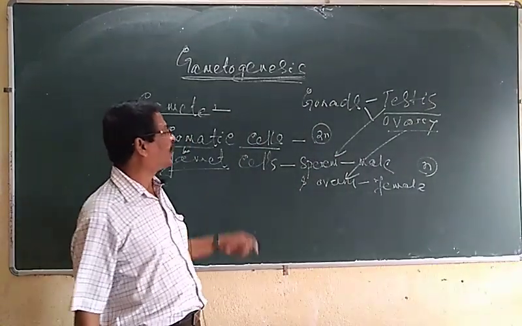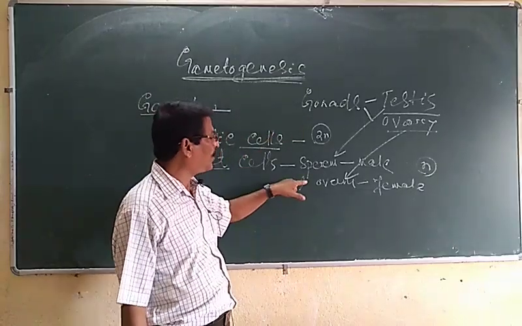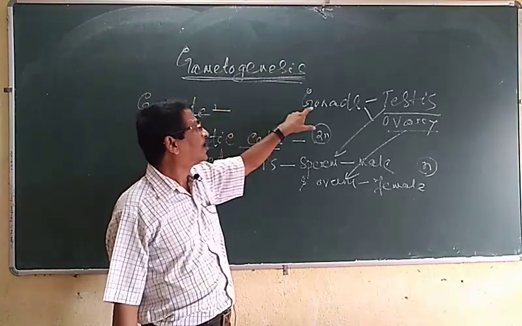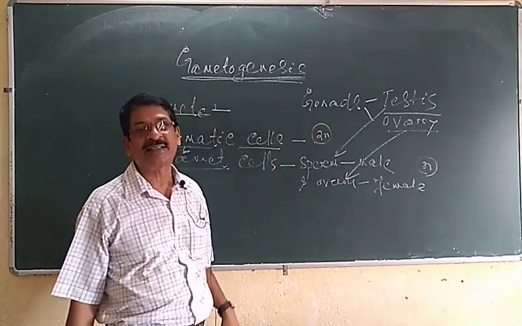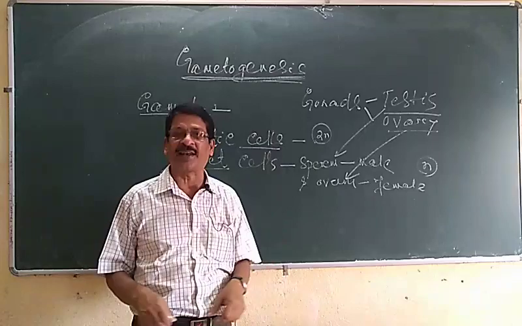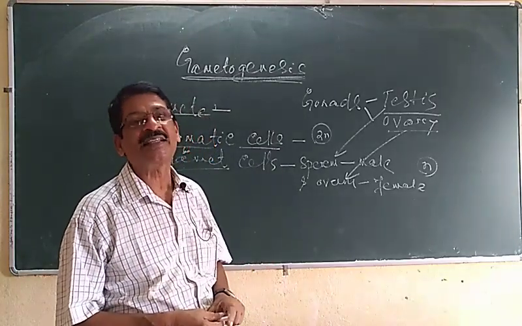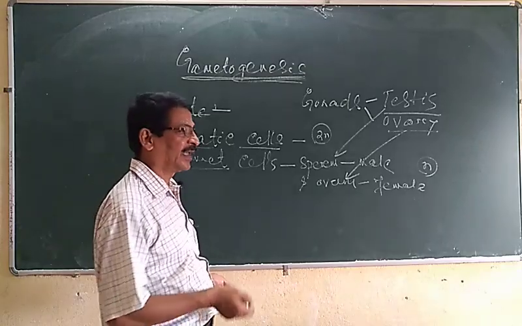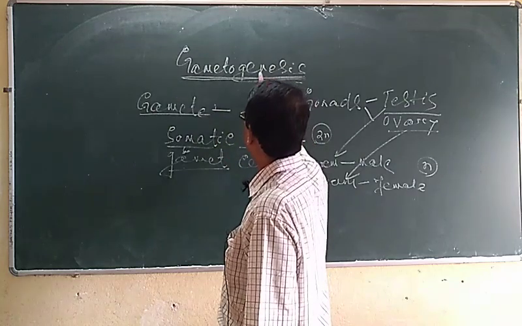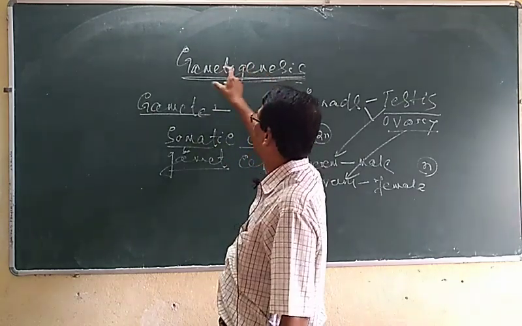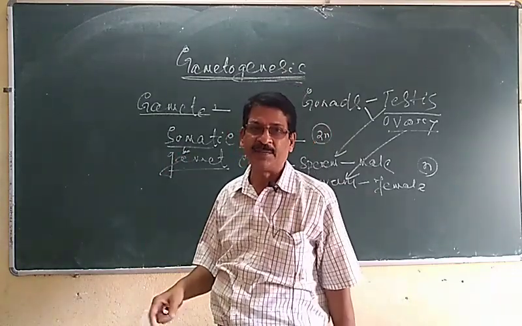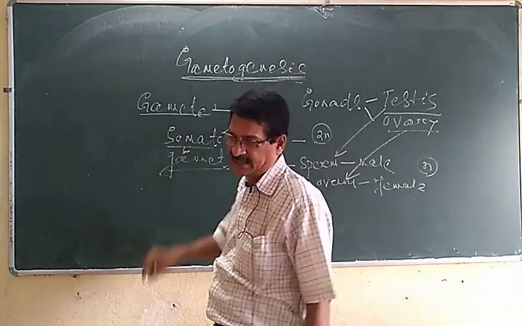The process by which the sperm and ovum are formed in the gonads is called gametogenesis, the first phase of sexual reproduction.